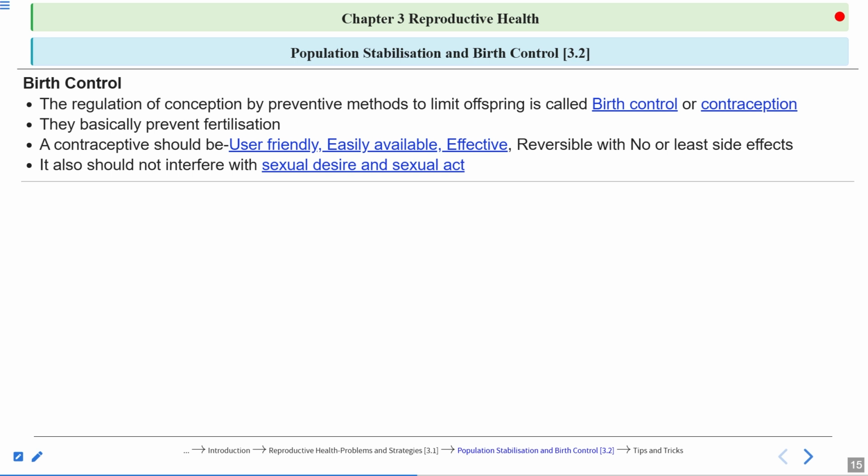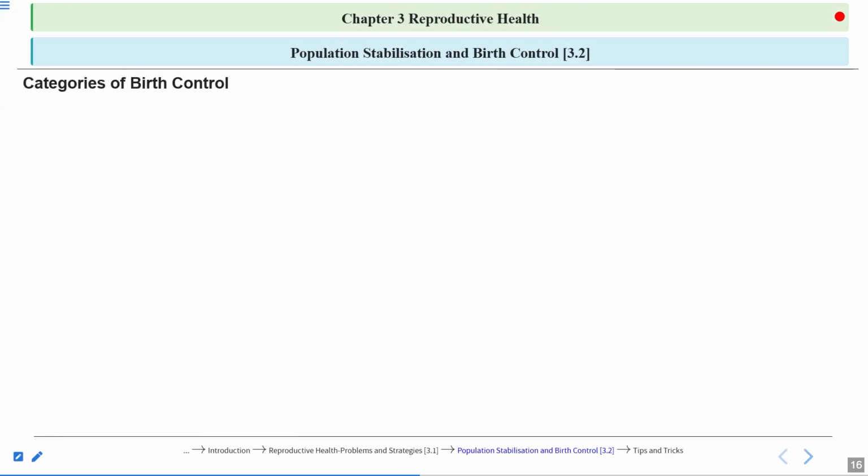Now, these contraceptive devices should not interfere with sexual desire and the sexual act as well. Now, let's discuss the various categories of the contraceptive methods, or the birth control methods. First one is the natural or traditional methods. Second one is the barrier methods. Third one is the chemical methods.